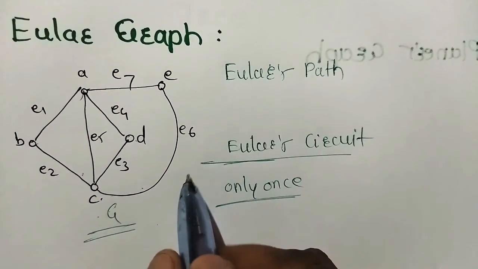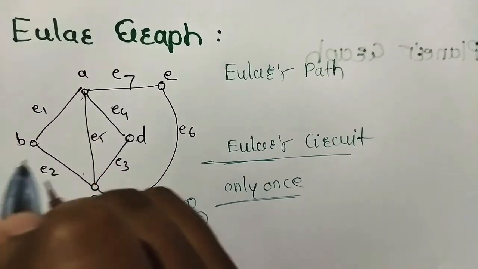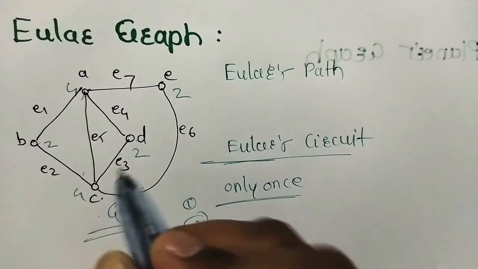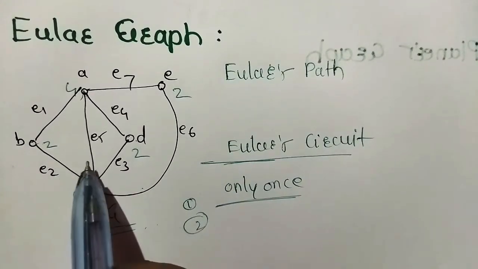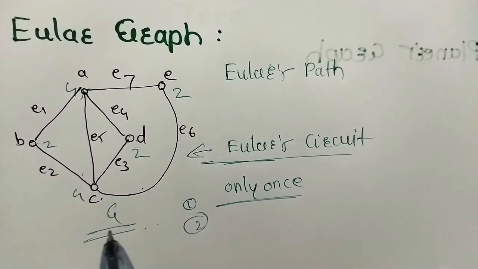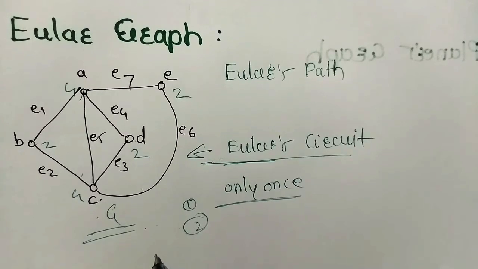Degree of every vertex: here degree is 2, here degree is 4, here 2, 4, 2, 2, 4. Means each vertex degree is even here, so this is called an Euler's circuit. This is the most important point to identify whether that graph is an Euler's graph or not. If any graph is given in an example, just check the degree of each vertex.